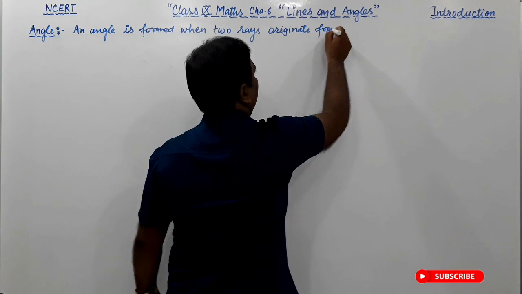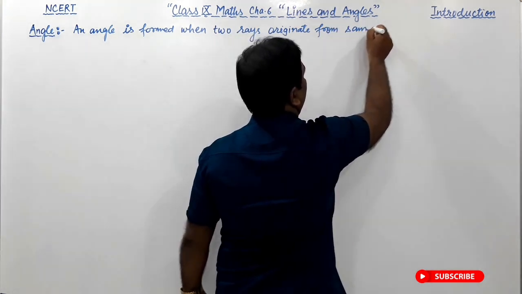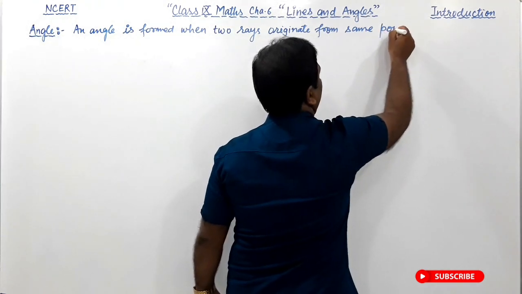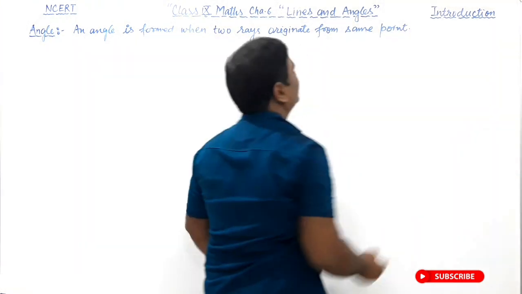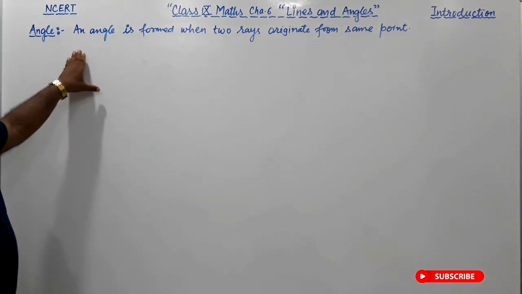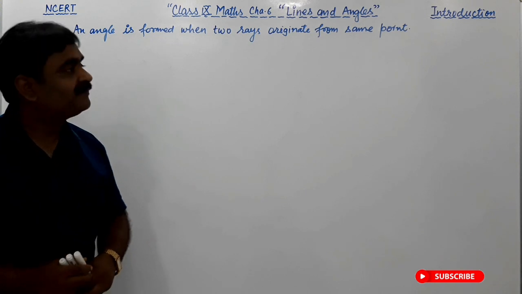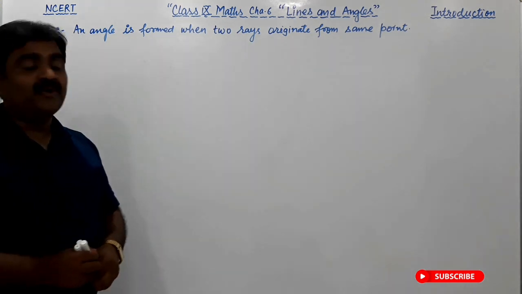What is an angle? An angle is formed when two rays originate from a single point.